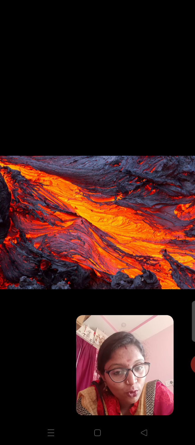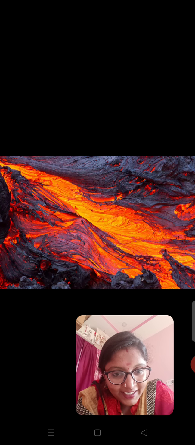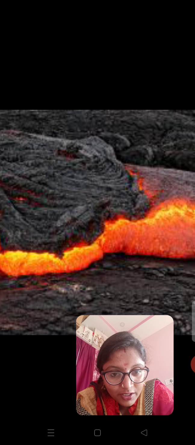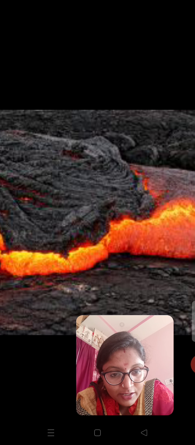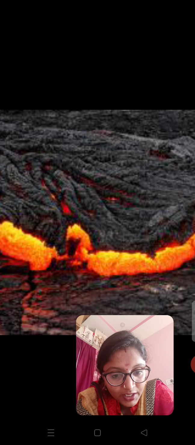See, in this way, it flows away from where it burst. It flows. See, there is a difference here and here, right? Here, its liquid state is high and not much solid form. When it is flowing slowly, it gets into some solid form. See, there are some solid structures here. See, in this you can find. Here it's in liquid state, but when it is cooling down in the top layer because of the surrounding temperature, here it gets into solid state.